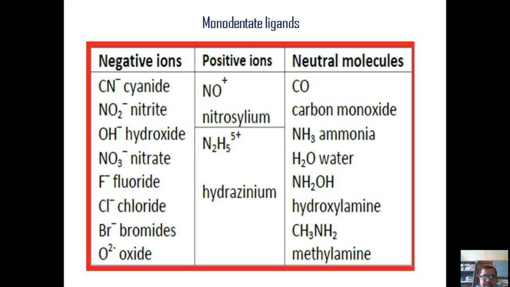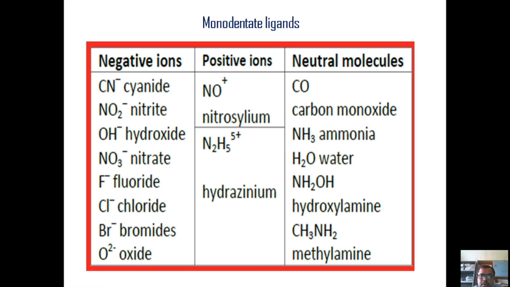There are certain positive species that still have a positive charge and are capable of donating one electron pair. This includes nitrosyl, nitrosonium, or hydrazinium. Actually, the formula for hydrazinium is N2H5+. One of the hydrogens is removed, so it possesses only a plus charge rather than 5 plus.